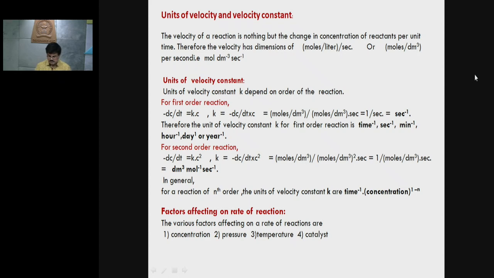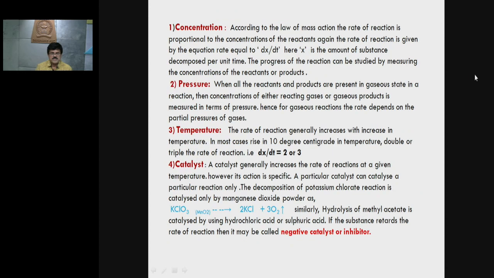Now let me discuss the factors affecting the rate of reactions. Various factors affect the rate of reactions, and these are the concentration, pressure, temperature and catalyst. Let me discuss them one by one. Concentration is directly proportional to the rate of reaction.